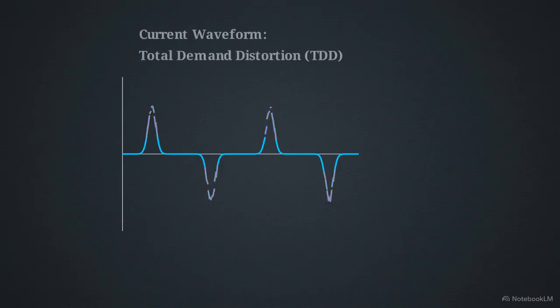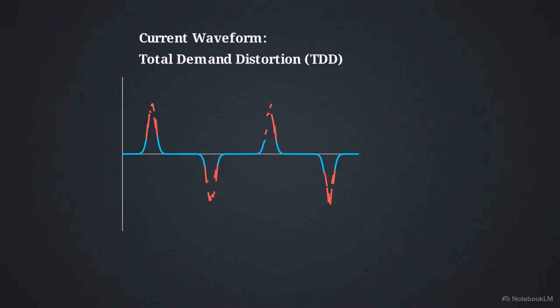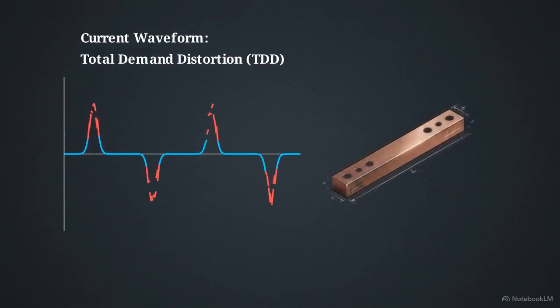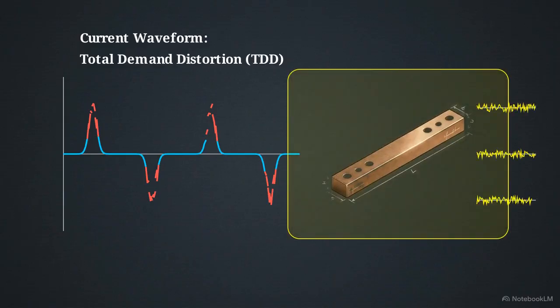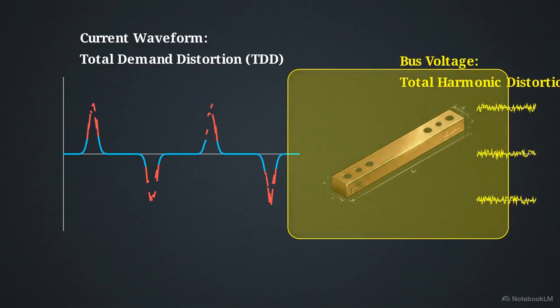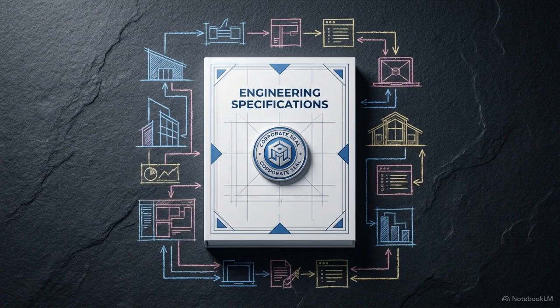Modern data centers are dominated by nonlinear loads, primarily the uninterruptible power supply rectifiers and variable frequency drives. Unlike standard equipment, these nonlinear power supplies pull current in abrupt, irregular pulses. This generates significant total demand distortion, or TDD, within the current waveform. When that distorted current flows through the physical impedance of the facility, it forces voltage distortion, total harmonic distortion, across the entire electrical bus.